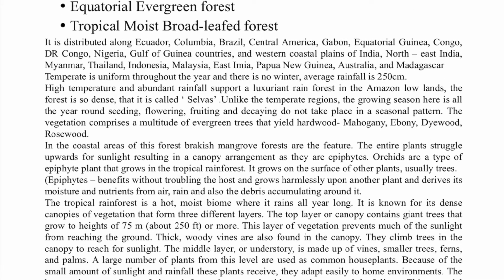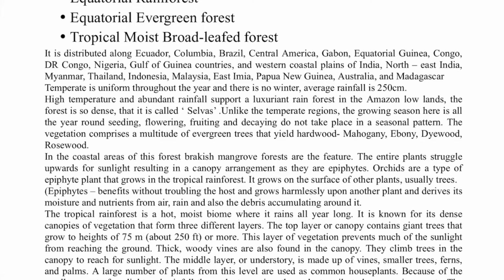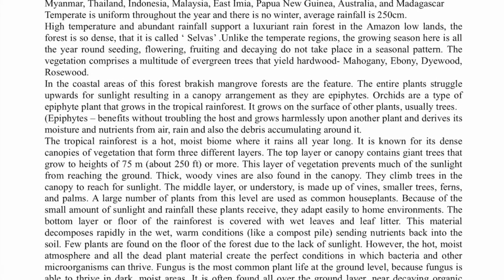Next biome we are doing is your tropical rainforest biome. So this tropical rainforest biome, you can call it the equatorial rainforest, you can call it the equatorial evergreen forest, you can call it tropical moist broadleaf forest. Okay, and it is mainly present on the 0 degree latitude, and the extent is 10 degree north to 10 degree south. This is the extent.